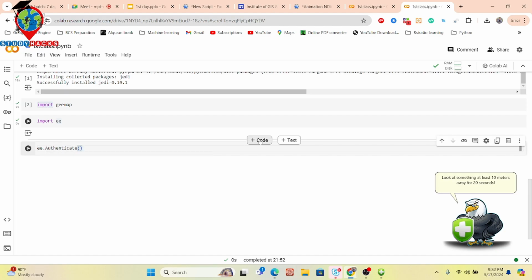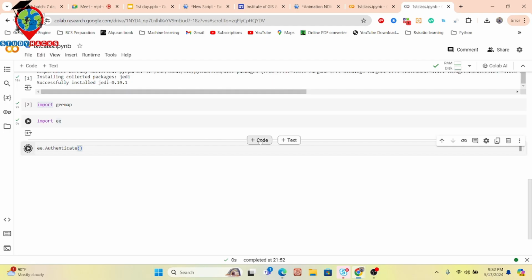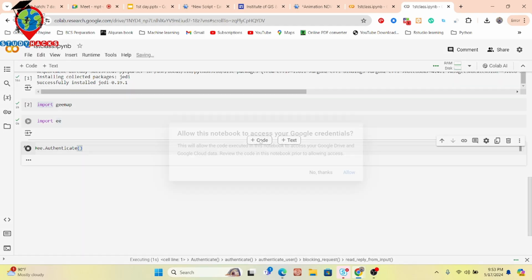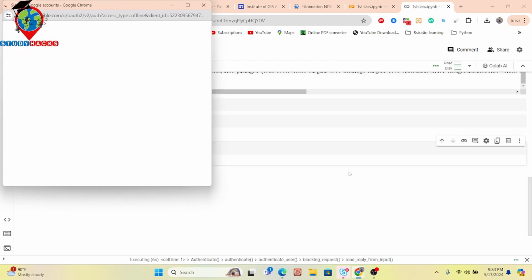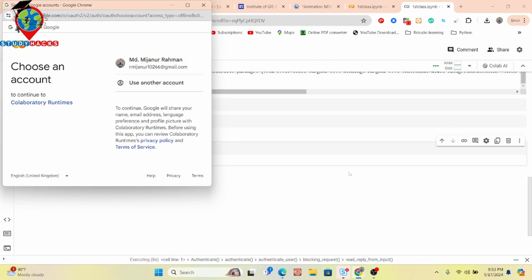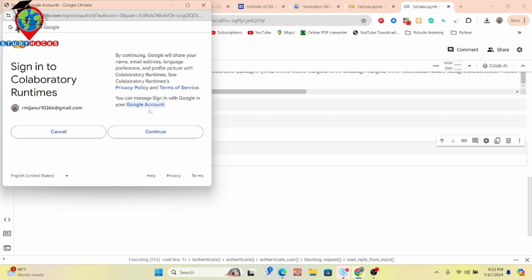Authenticate, and then click run. This time it generated a link. You can see I simply click on Allow. Now I need to sign in with my email. This is the email I used in my Google Earth Engine registration, so I just use the same email. Click here and then continue.